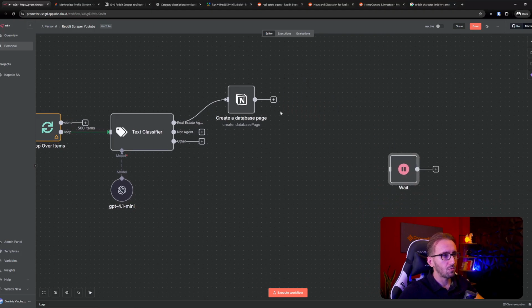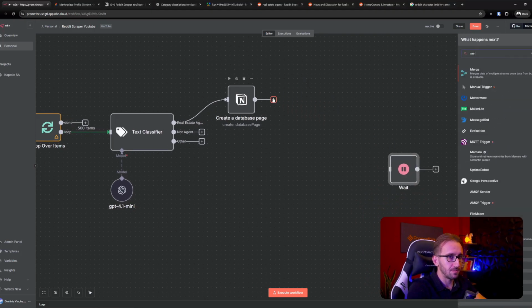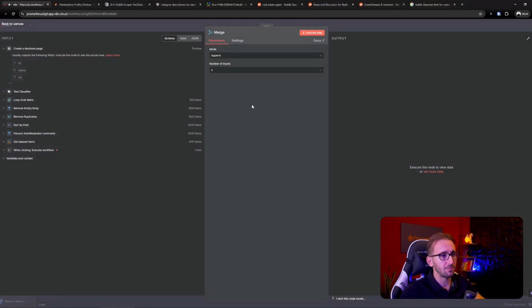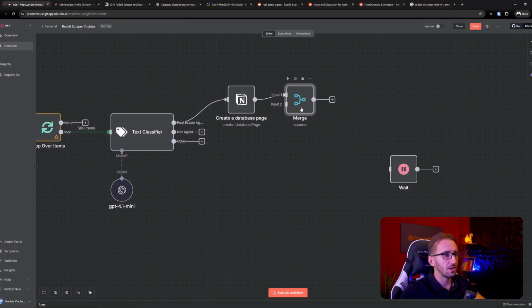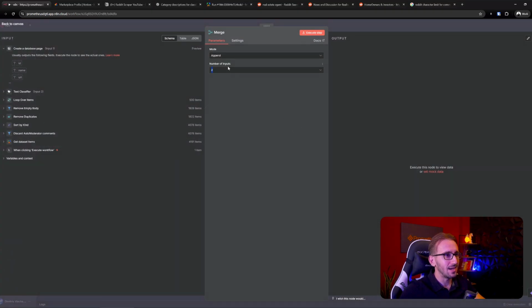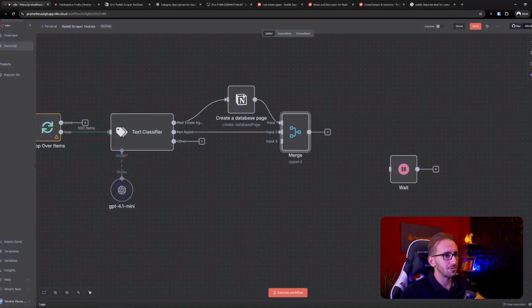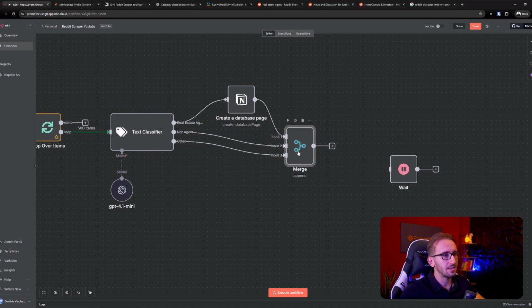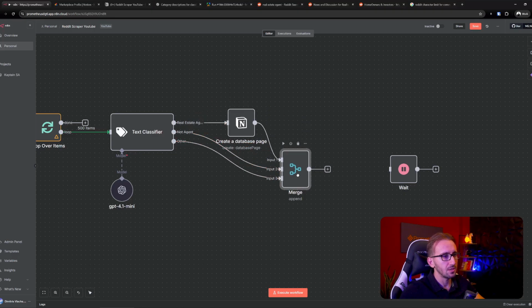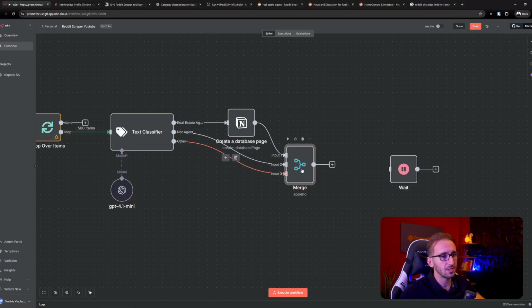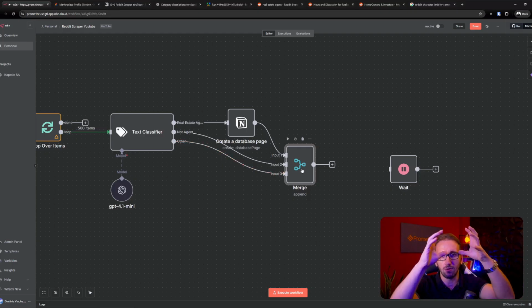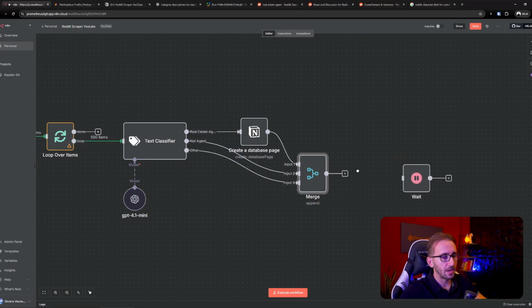Instead, we want to use the merge node. This is going to be a little bit more complicated, which is one of the main reasons that I wanted to give it to you. So what the merge node does, let's make the number of inputs 3. What the merge node does, it waits for all the branches to complete their processing. So it waits for everything to complete the processing and merges all the results back into one.